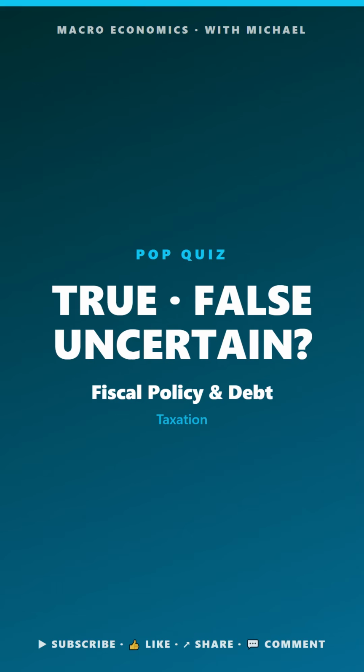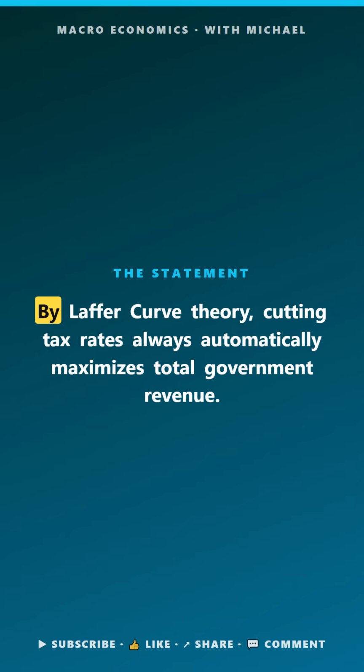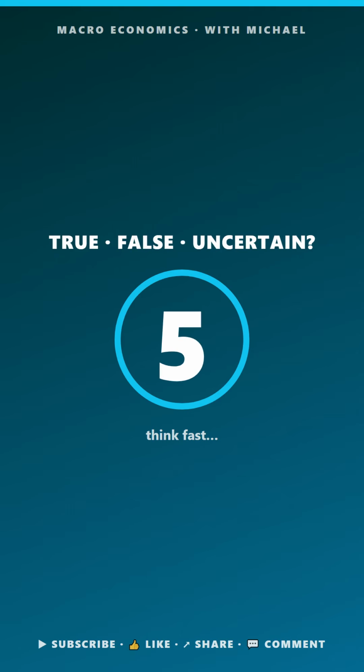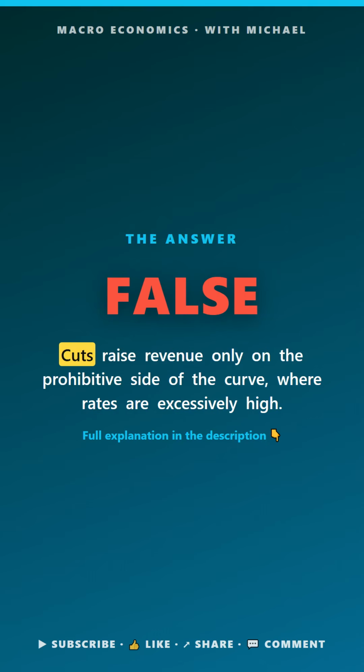Macro Pop Quiz. Fiscal policy and debt. True, false, or uncertain. By Laffer curve theory, cutting tax rates always automatically maximizes total government revenue. The answer is false. Cuts raise revenue only on the prohibitive side of the curve, where rates are too high.